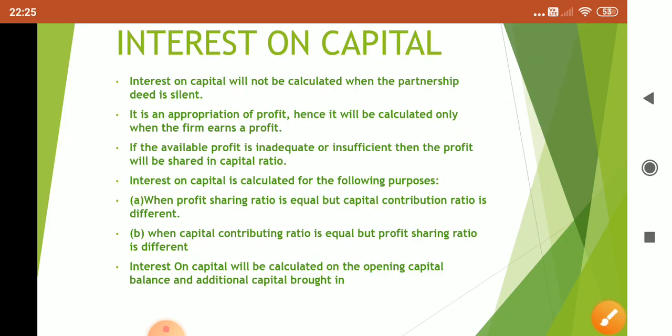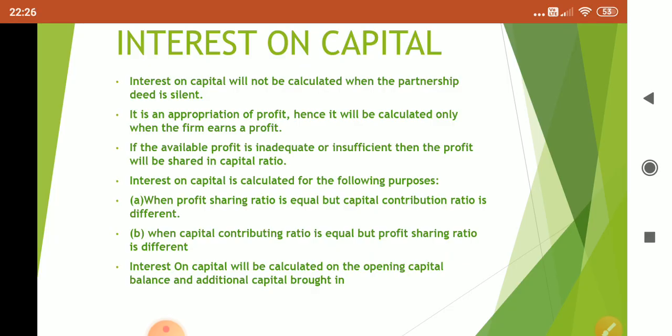Next, interest on capital is calculated for the following purposes. When the profit sharing ratio is equal but capital contribution ratio is different. Let us say there are three partners A, B and C. Now A has contributed 10 lakhs, B has contributed 8 lakhs and C has contributed 5 lakhs.